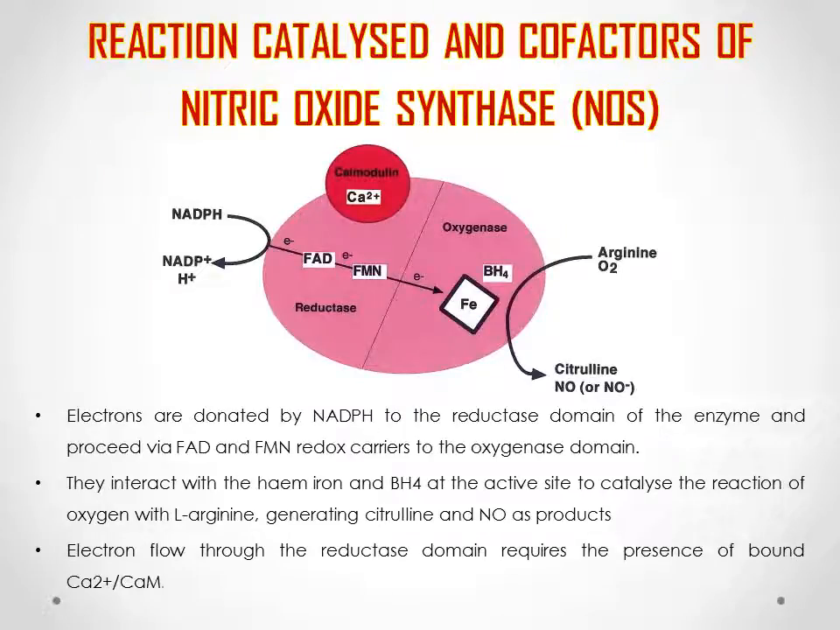We continue with the reaction catalysts and cofactors of nitric oxide synthase. From the figure, we can see that electrons are donated by NADPH to the reductase domain of the enzyme and proceed via FAD and FMN redox carriers to the oxygenase domain. They interact with the heme iron and BH4 at the active site to catalyze the reaction of oxygen with L-arginine, generating citrulline and nitric oxide as products. Electron flow to the reductase domain requires the presence of bound calcium ion calmodulin.